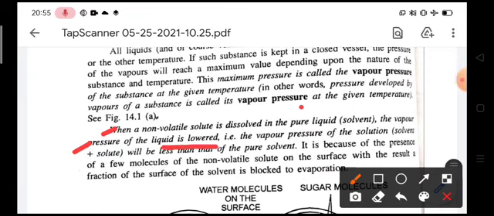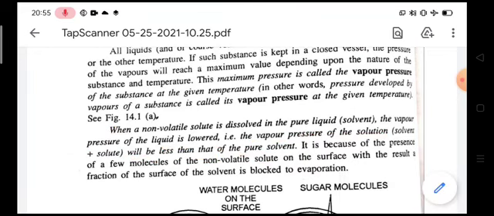The vapor pressure of the solution will be less than that of the pure solvent.